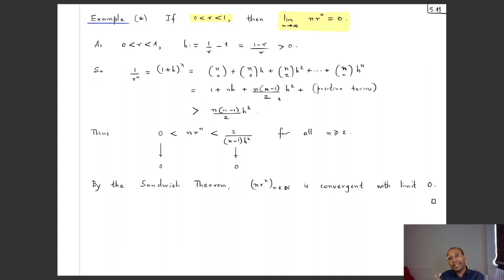But if you take the next one, n times (n minus 1) divided by 2 times h square, then if I again bring this r^n over to this side, I get n r^n, that's good. And if I bring all the rest to the other side, this n minus 1 will come in the denominator, you see. And that's a good thing, because whenever n is in the denominator and the rest is just a constant, this of course converges to 0, right?